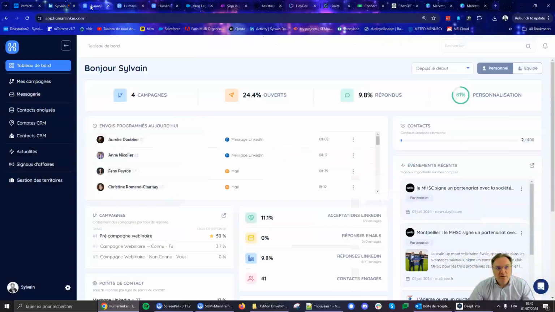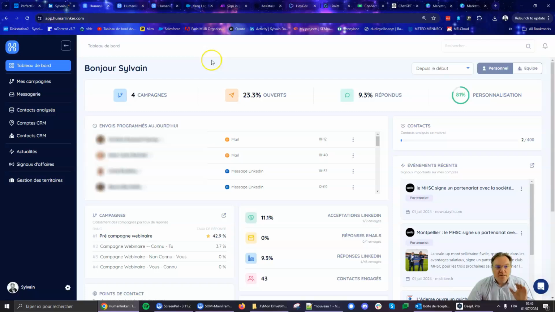So here, if I go to the app, so I'm here in the app, I will see the campaigns I've created, some KPIs about opened messages and answers, the level of personalization of my campaign, whether Human Linker is confident in the fact that the campaigns are really well personalized based on buyer personality and buying signals.